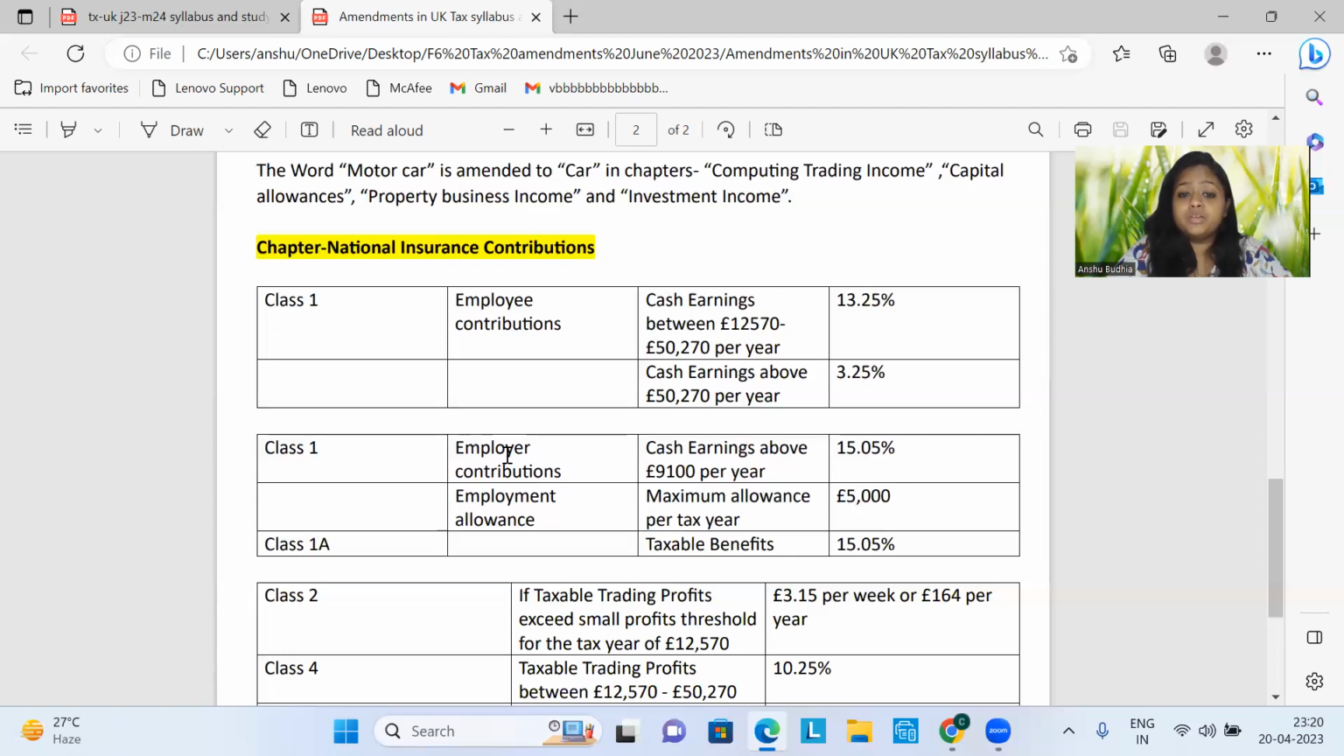For class 1 employers contributions, for cash earnings of employee, which is beyond 9,100 per annum, then the employer's NIC class 1 contributions would be 15.05%. And remember, there is an enhanced employment allowance also. Earlier it was 4,000 per year. Now it has been increased to 5,000 per year. Class 1A on taxable benefits, which is again to be deposited by the employer, is calculated now at the rate of 15.05% on the amount of taxable benefits.